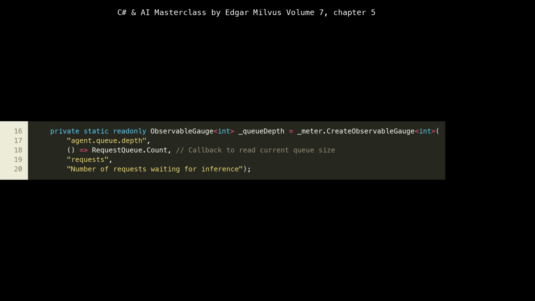Monitoring queue depth is vital for understanding back pressure and potential bottlenecks in our AI agent, especially when managing GPU resources in a containerized environment. A consistently high queue depth indicates that our agent might be under-provisioned or struggling to keep up with demand, signaling a need for horizontal scaling.